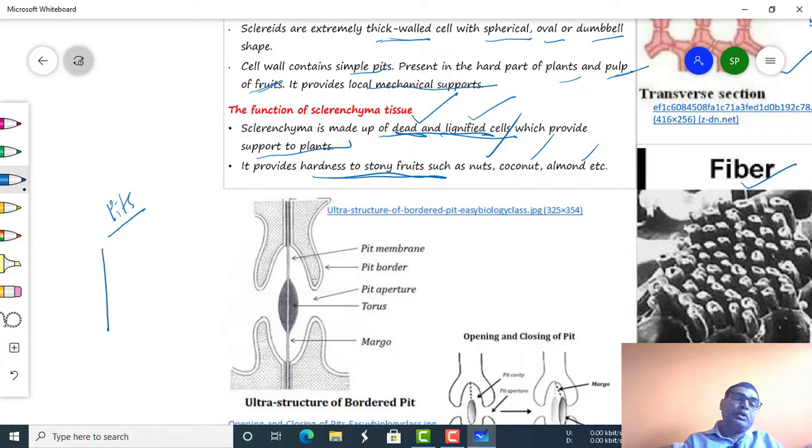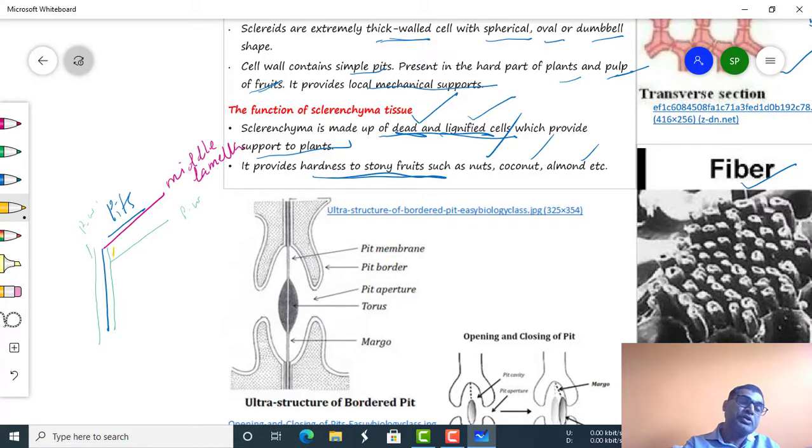If you see the simple pit, this one is the middle lamella, which is generally considered an intercellular space present between the cells. Then this one becomes the primary cell wall, and this one is a secondary cell wall.